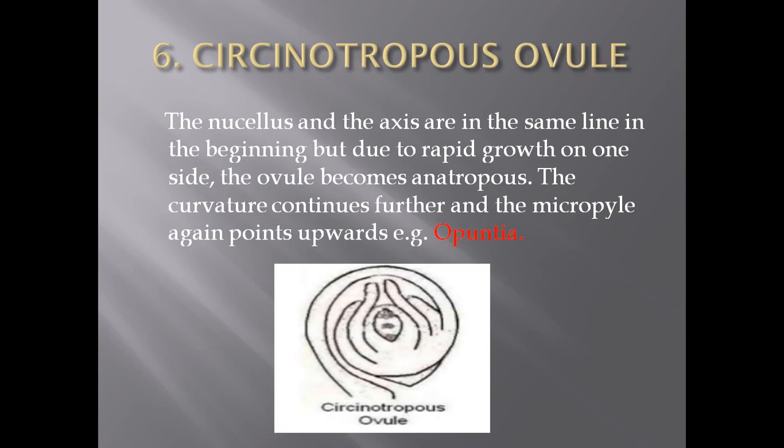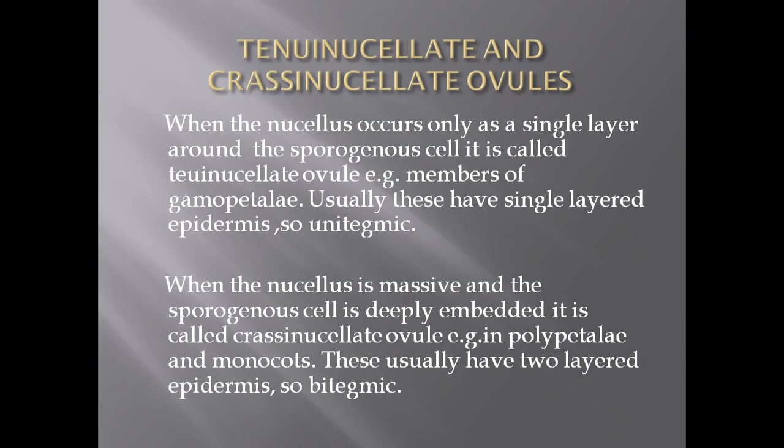So this type of ovule is called the circinotropous type, and this type of ovule is reported from the genus Opuntia. So these are 6 types of ovule on the basis of curvature.